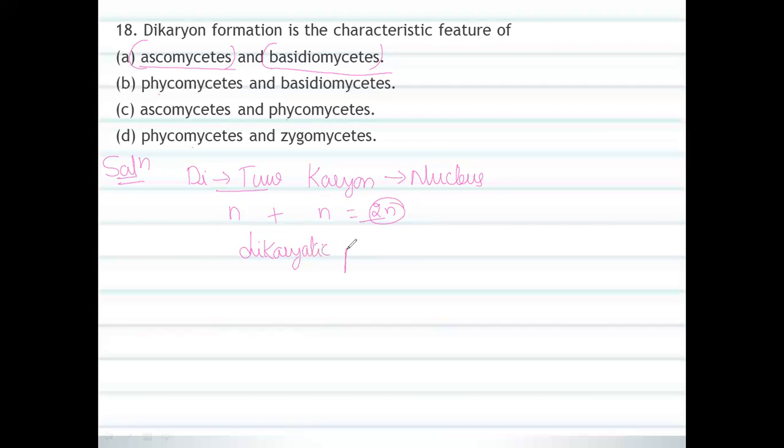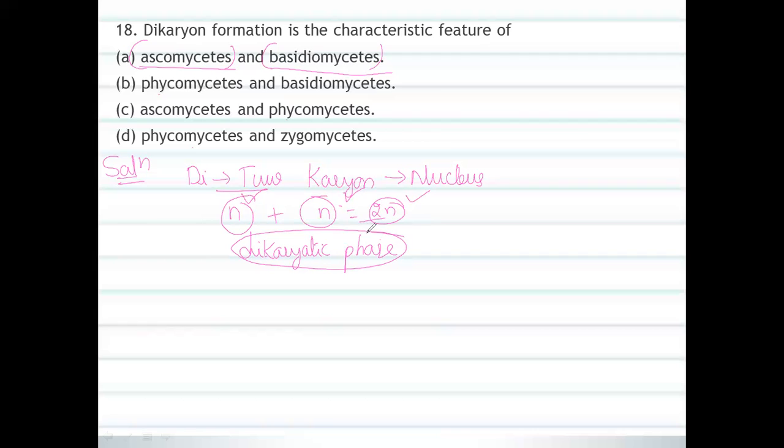Dikaryotic phase. What do you mean by the dikaryotic phase? They may ask. The dikaryotic phase is nothing but a two-nuclear condition, especially in ascomycetes and also basidiomycetes. For example, this is a haploid, this is a haploid, so it will become a diploid-like condition. That is nothing but a dikaryotic phase. That you have to remember.